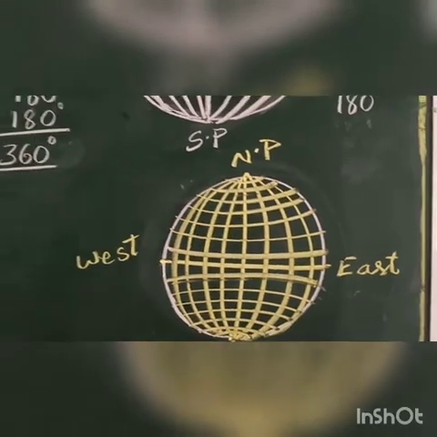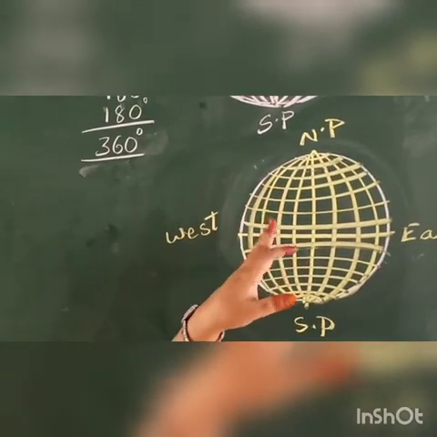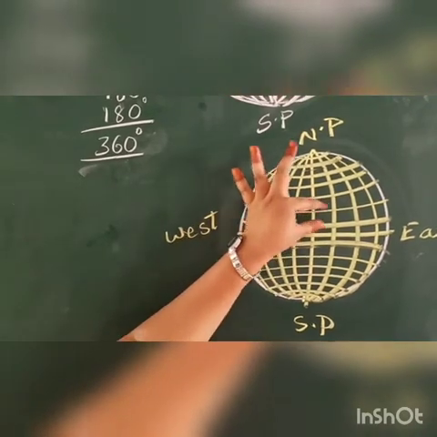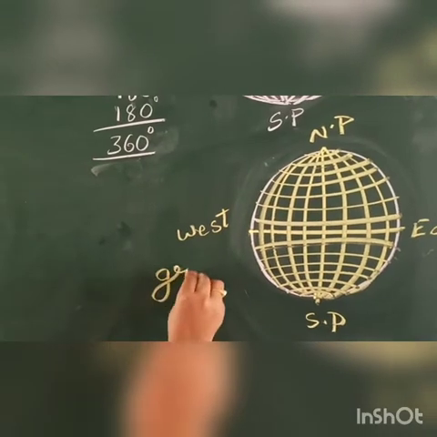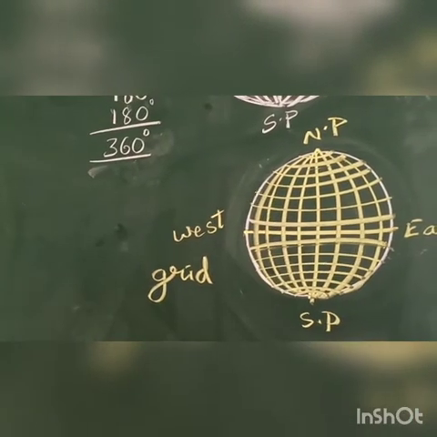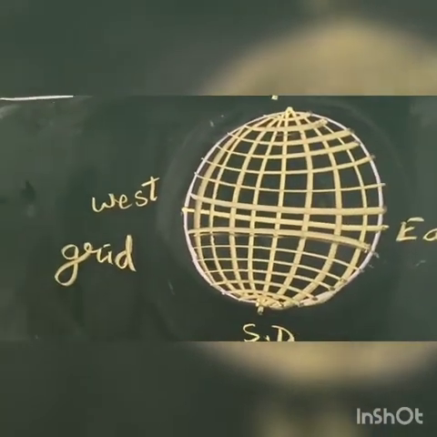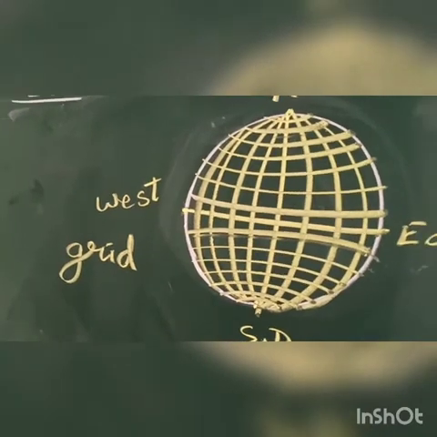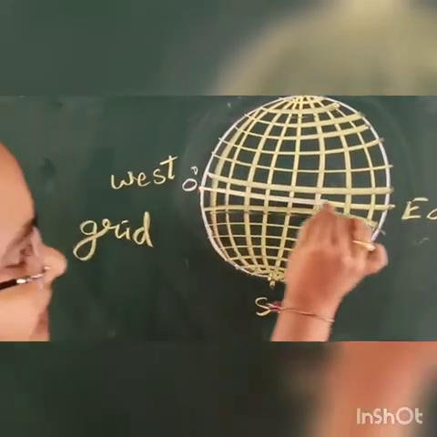Now you see children, these longitudes and latitudes are forming boxes. It is called a grid. What is the use of this grid? This grid helps us to locate the exact place where we are living. For example, it is 0 degrees, the equator line.